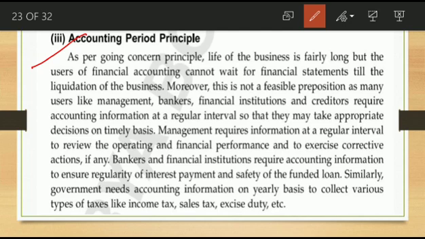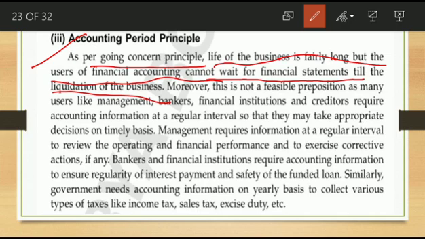For this specified period they prepare the financial statements, conduct analysis, and send the report to the different users, isn't it? So the accounting period principle indicates the preparation of a financial statement on a particular period basis. That is the point. Here, as per the going concern principle, which is the first assumption, going businesses will run for a long period. So the life of the business is fairly long, but the users of financial accounting cannot wait for the financial statement till the liquidation of the business.